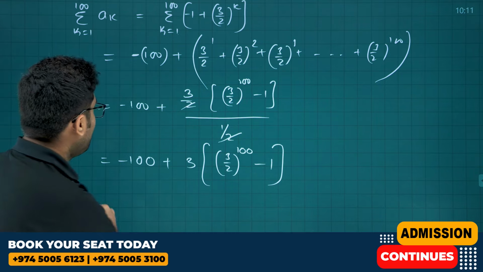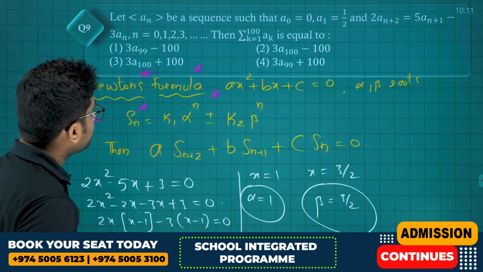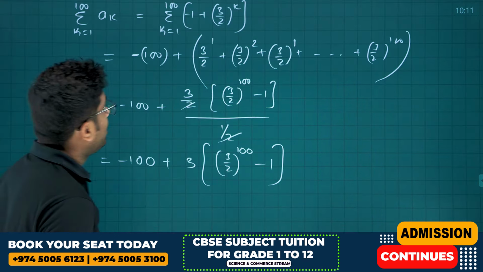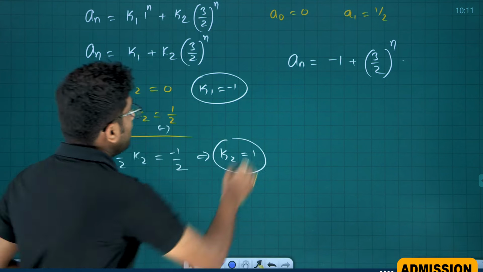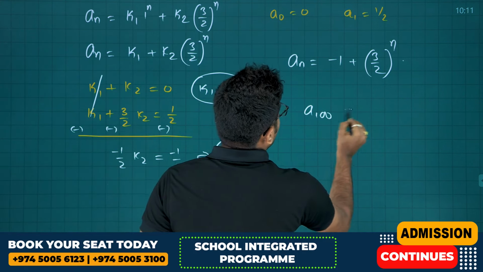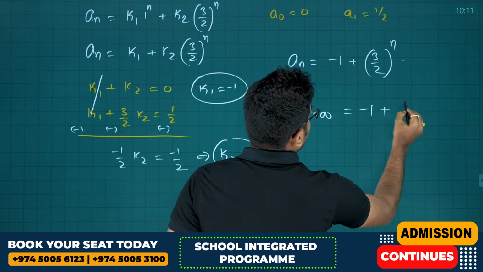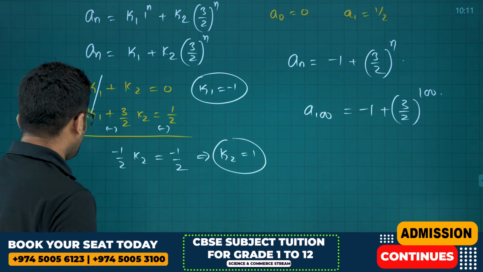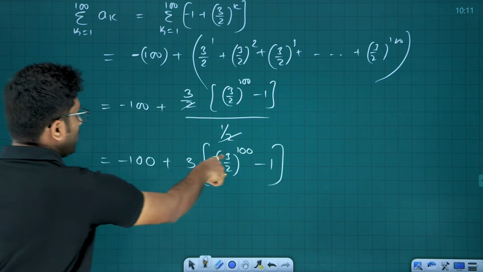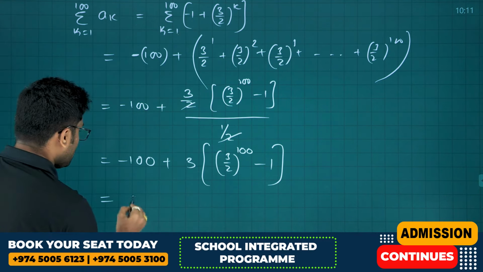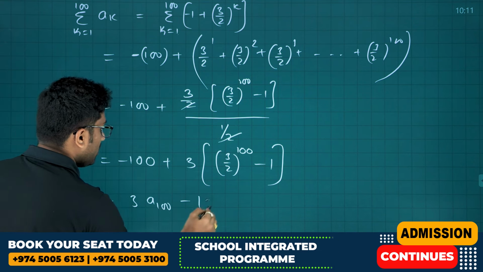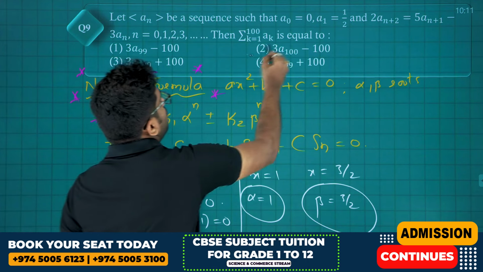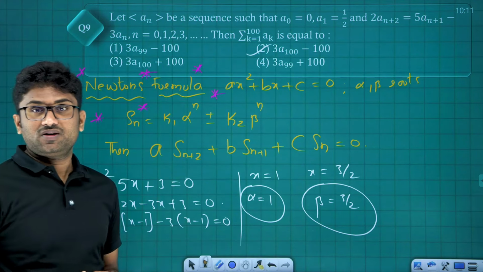3 by 2 power 100 minus 1. So now, they are asking in terms of A100, friends. What is A100? Clearly A100 is equals to minus 1 plus 3 by 2 power 100. So 3 by 2 power 100 minus 1 is A100. So which is equals to 3 times of A100 minus 100 is our result, which is option 2. A very good question.